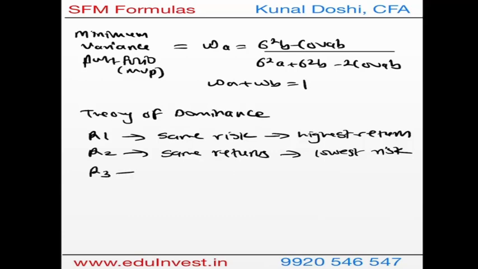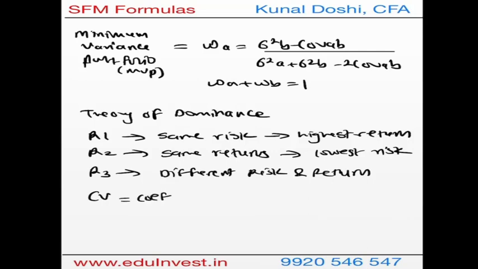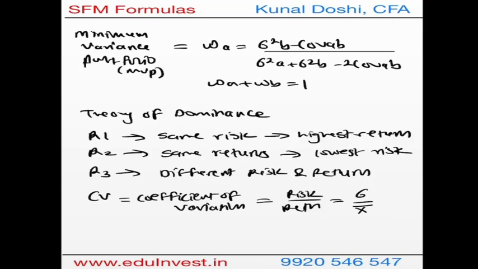However, if the stocks have different risk and return, then in order to rank them, you will have to calculate CV. CV is nothing but the coefficient of variation, which is a ratio of risk to reward, that is risk to returns, which is nothing but standard deviation over mean. Correct? Remember this ratio, lower the ratio, better it is. That's the case with CV, and this is how you will rank them.